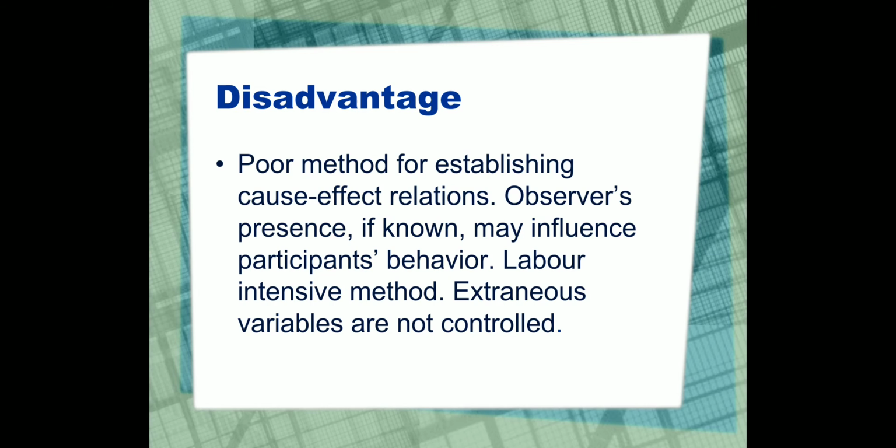Now what is the disadvantage? It is a poor method for establishing cause and effect relationship. The observer's presence, if known, may influence participants' behavior. It is a labor intensive method and extraneous variables cannot be controlled. I will explain each and every point. You can't understand the cause and effect relationship because the cause of the behavior can be multiple, right?